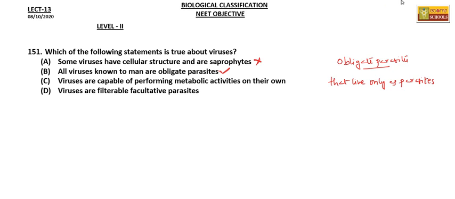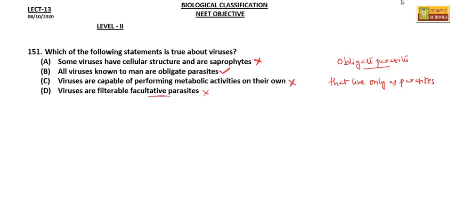The next option, viruses are capable of performing metabolic activities on their own. So this is also not at all correct, because viruses don't have a cytoplasm. For these metabolic activities to take place, cytoplasm should compulsorily be present, and they don't have it. Hence viruses are not capable of performing metabolic activities on their own. The next, viruses are filterable facultative parasites. Not at all. This is also wrong. Of course, they are filterable through bacterial filters, but they are not facultative parasites.